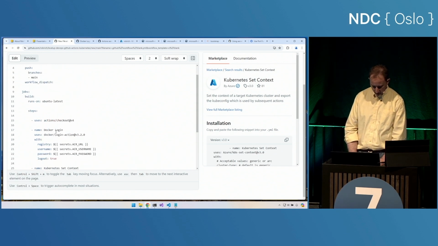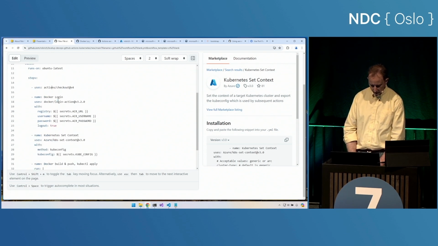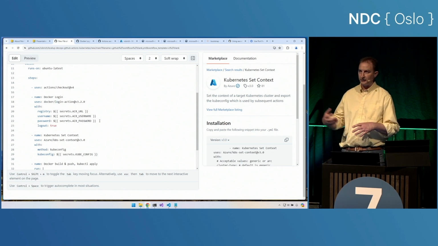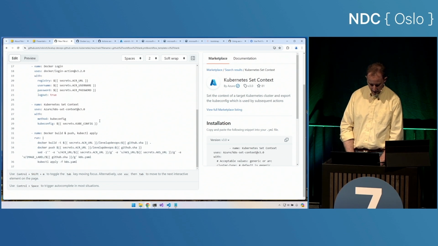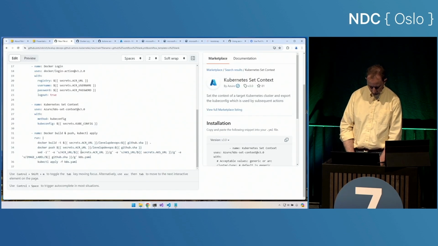So here's our build. We'll run on Ubuntu. We'll check out our latest code. We'll log into Docker using all those secrets. We don't have any secrets embedded in our DevOps pipeline. They're all secrets inside of GitHub's secret manager. We'll log into Kubernetes. We're still not putting secrets in our build file. We'll Docker build. That will run all of the steps here in this Dockerfile. Build, test, and publish. We have those multi-stage builds in place. Then we will push that to our container registry. We will replace those expressions, and we'll finally run that inside of Kubernetes.